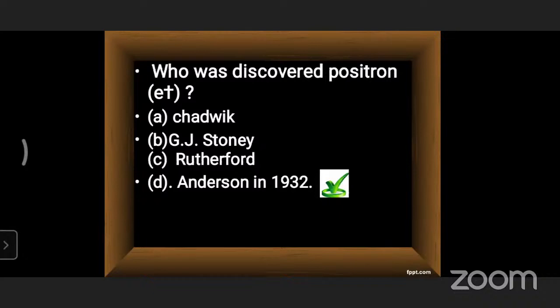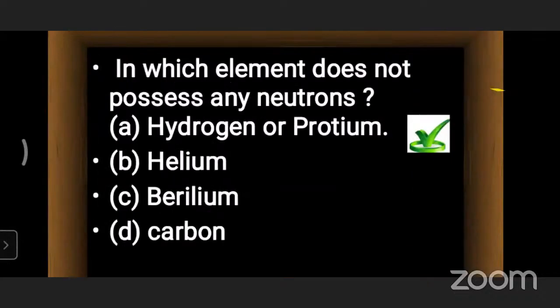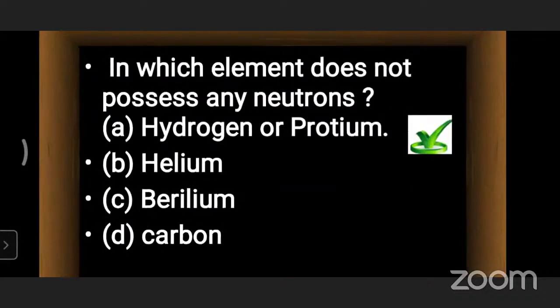Which element does not possess any neutrons? So in which element does it not possess a neutron? First of all, in order to discuss the question, we need to know the symbols we can use to calculate the number of electrons, protons and neutrons present in a given atom.